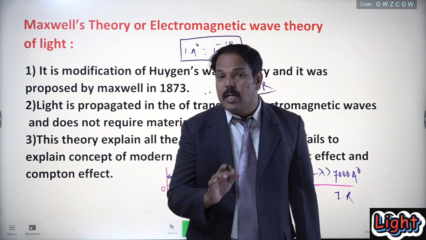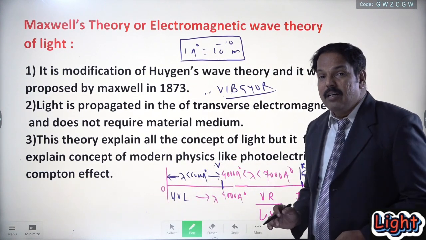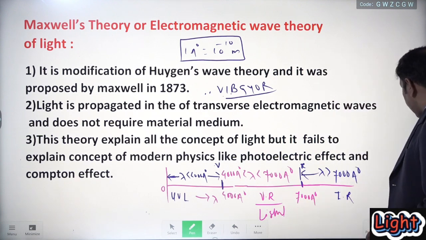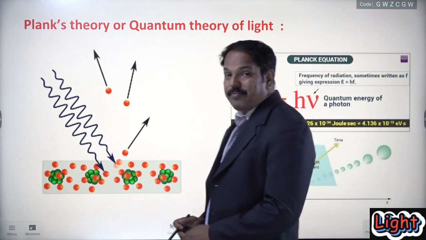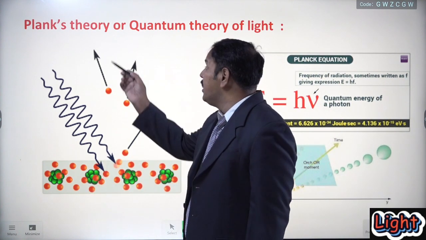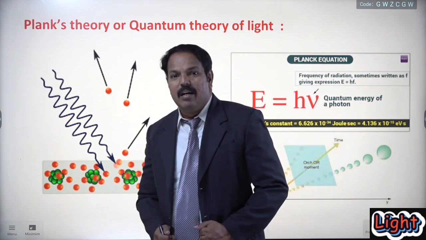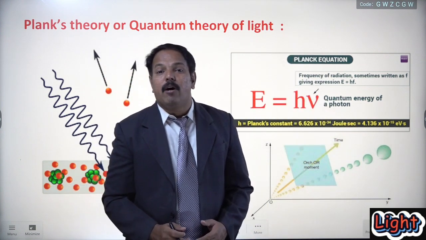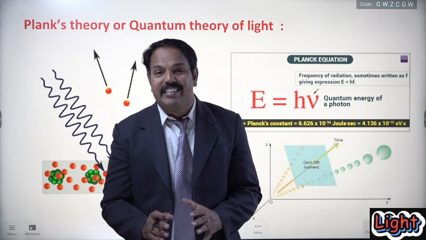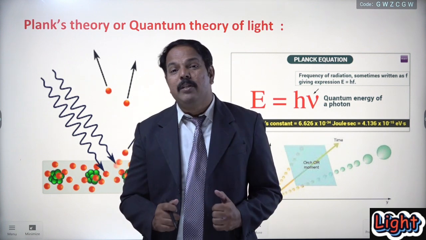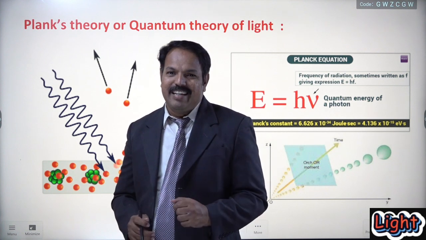In the last lecture, we have seen Newton's corpuscular theory and Huygens wave theory. Now, this is another one called Maxwell's theory. Remember. Now, next theory. What is the next theory? Number 4, it is called Planck's theory or quantum theory of light. This is another important theory of light. So, what are the important features of Planck's theory, or the quantum theory?